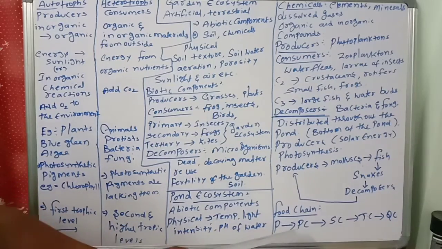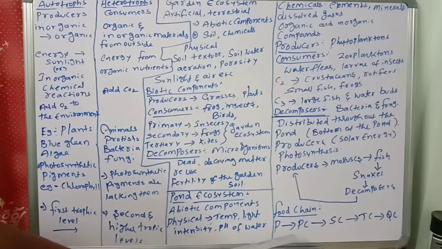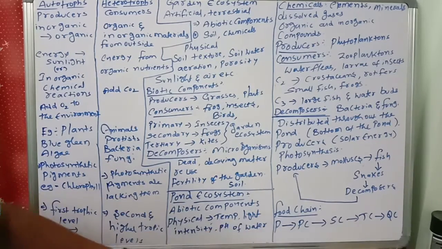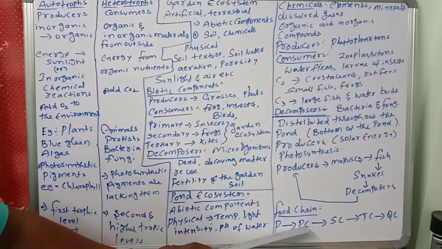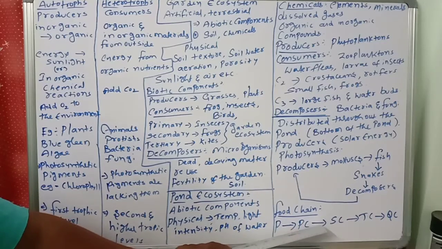Like that, food energy is transferred from producers through a series of organisms with repeated eating and being eaten, called the food chain.